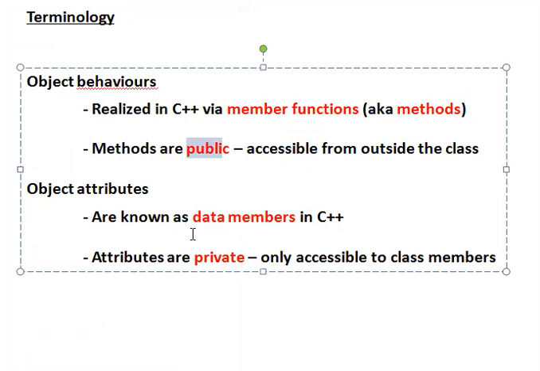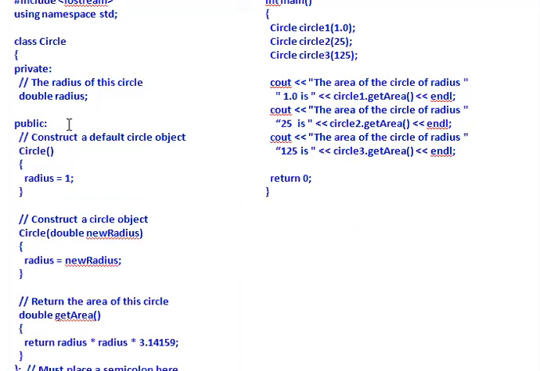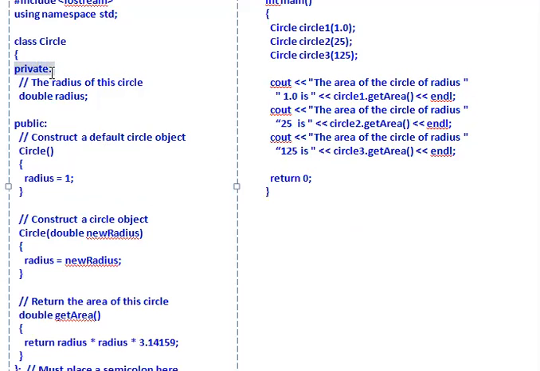Object attributes are known as data members in C++. If the attributes are private, they are only accessible to class members. In this program, we denote the private double variable named radius, so this radius variable is only used within this class.